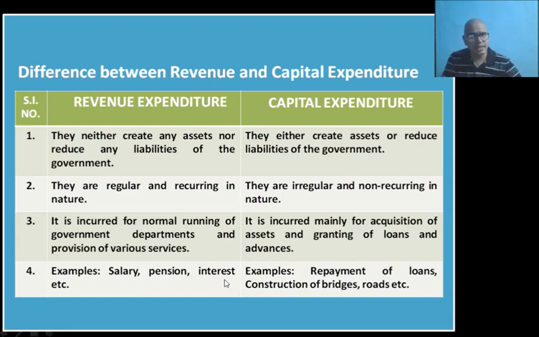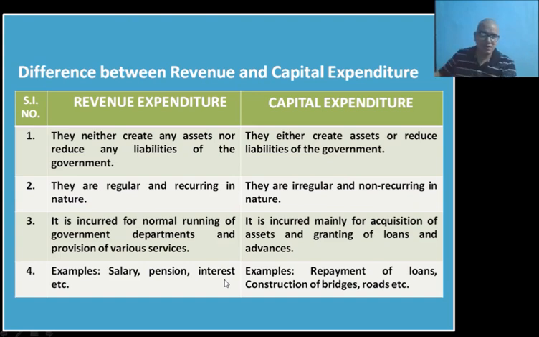And if the government is receiving interest on the loans given by the central government to the state government, then that interest receipt becomes part of revenue receipt. Revenue receipt is also a component of the revenue budget. So interest is always a part of the revenue budget. But the principal amount of a loan, if that is repaid by the government, let's say the central government has taken some loan from RBI and now the central government is repaying it back to RBI, that is, the principal amount is being repaid to the RBI.